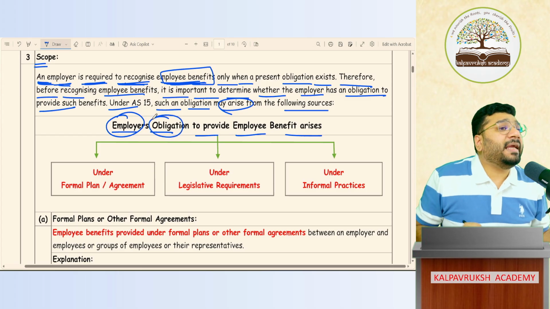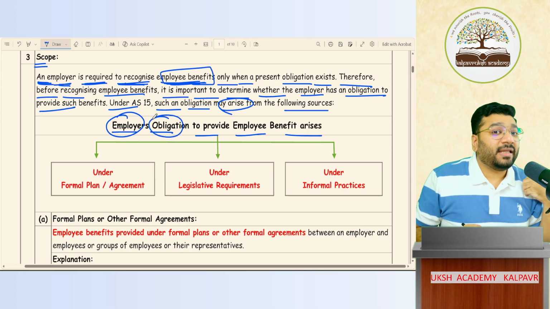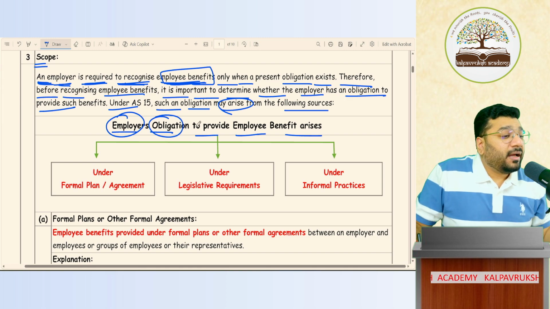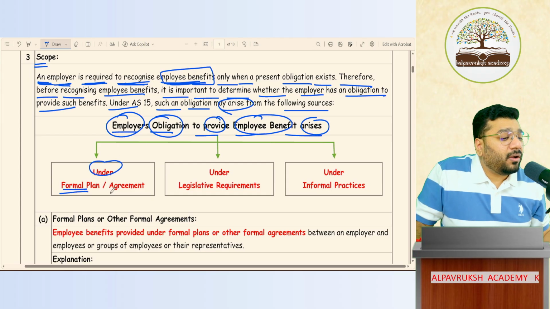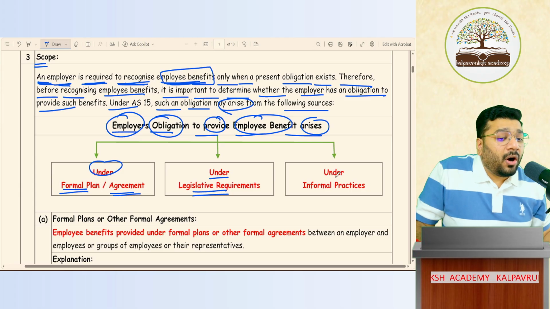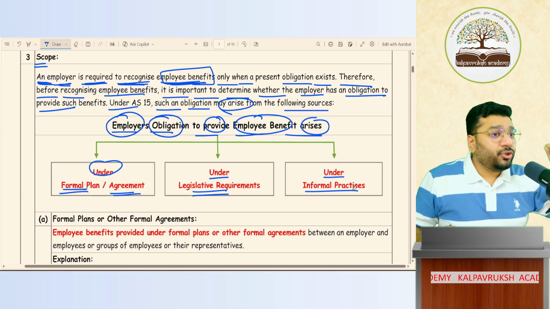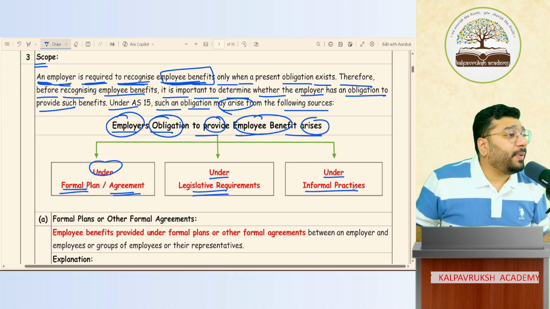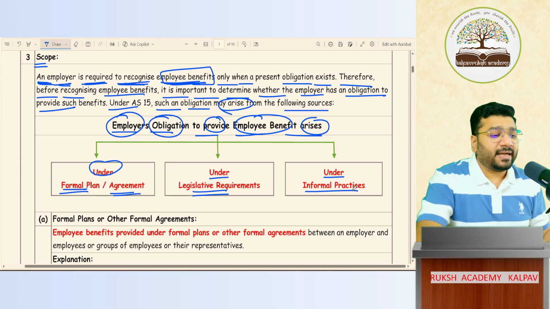Employer's obligation. Obligation means what? A pressure that I have to pay the money in future. That is called as obligation. Employer obligation to pay employee benefit. How does it arise? It arises under a formal plan or formal agreement, or under legal requirement, or under informal practices. Out of these 3 ways, you will trigger an obligation to pay employee benefit to your employee. So all the 3, one by one, let's understand.